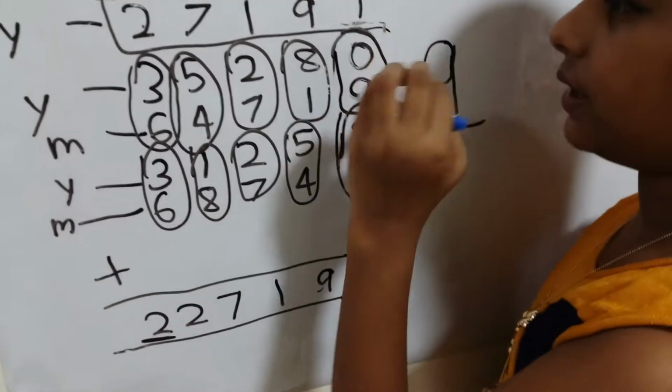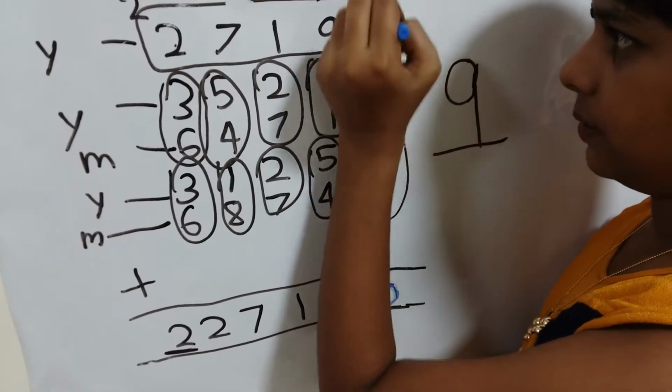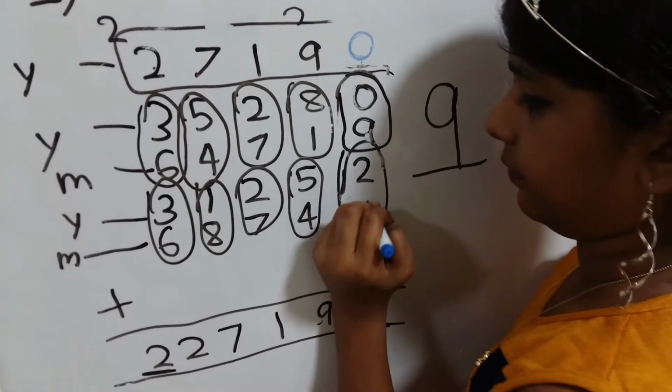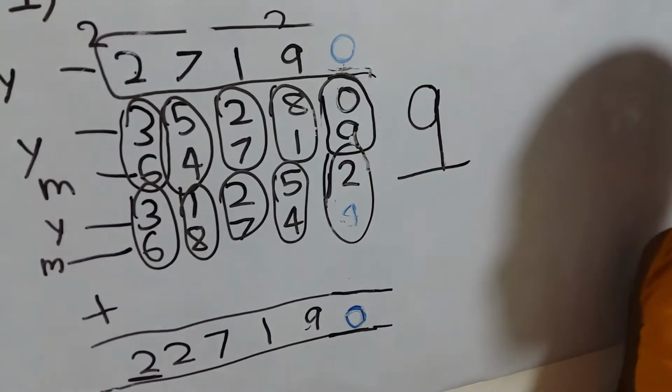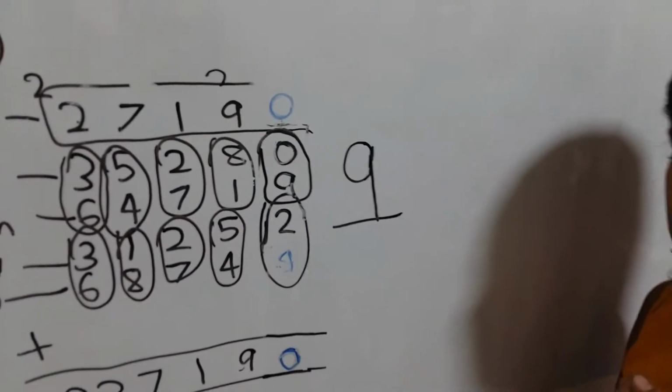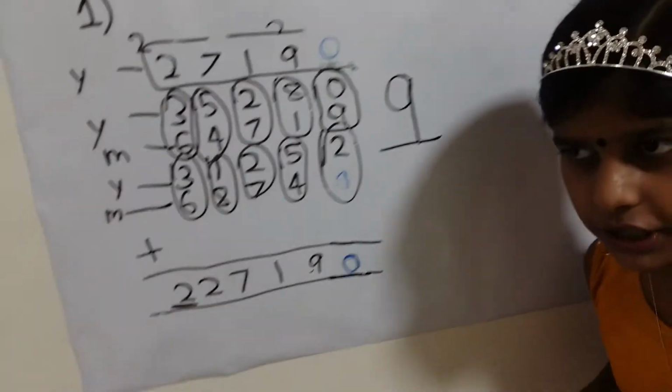For example, if they put 0, then you add 9 so that you can get 20. So this is the explanation and how you do this. So let's move on to the next question, shall we?